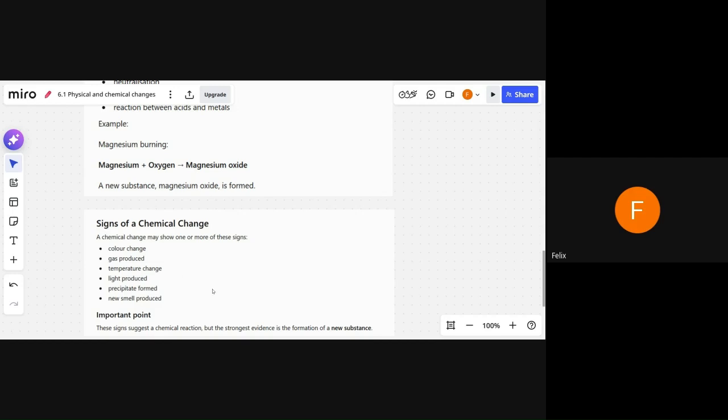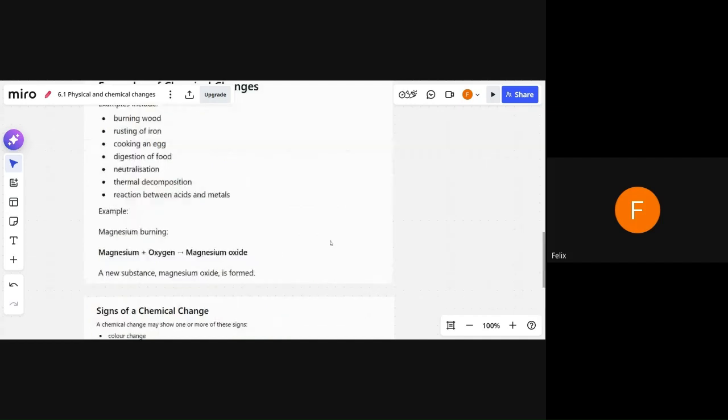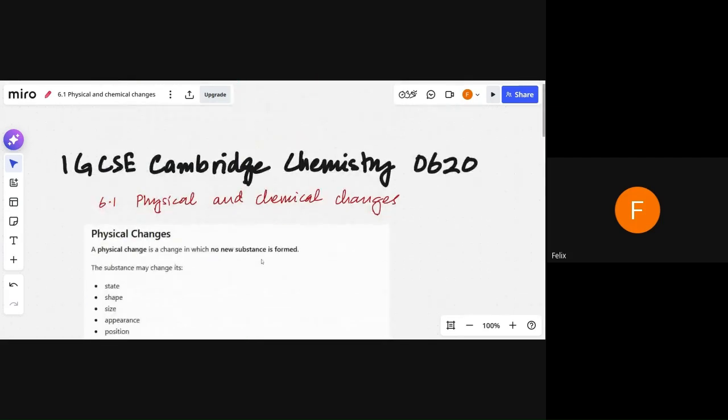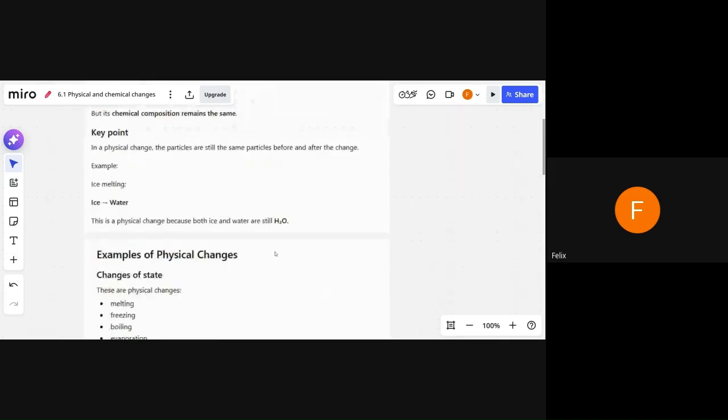Now, an important point: these signs suggest a chemical change, a chemical reaction, but the strongest evidence is the formation of a new substance. The main characteristic that distinguishes a chemical change from a physical change is that in a chemical change, new substances are formed, and in a physical change, no new substance is formed, right? That is the most fundamental difference between these.